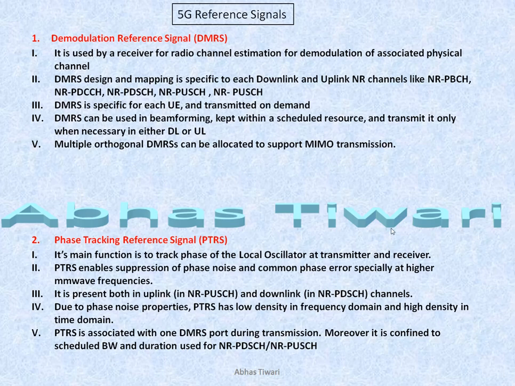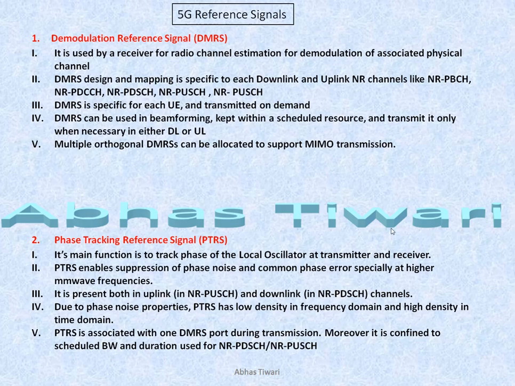Also DMRS is specific for each UE. One more difference which I was about to tell: in LTE, reference signals were transmitted always. It was not as per requirement. It was scheduled and transmissions were happening. But in 5G, all the reference signals can be transmitted on demand. So on demand reference signal transfer is present in 5G.